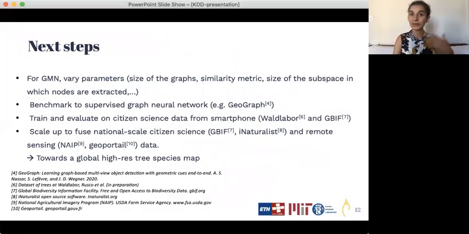To go further in our research, we will vary multiple parameters in the graph matching network. We will also add additional node features such as tree species, bark type, or tree diameter if available. We would also like to try the graph-based supervised method GeoGraph and compare the results with the previous ones. Then we also look forward to try our method on different datasets to see if it generalizes well. And later on, we would like to scale up our method to build a global map of our forest.